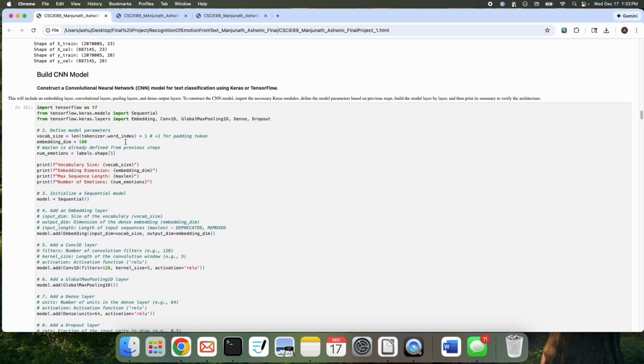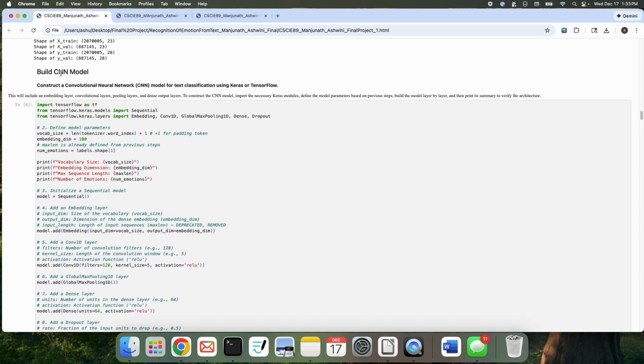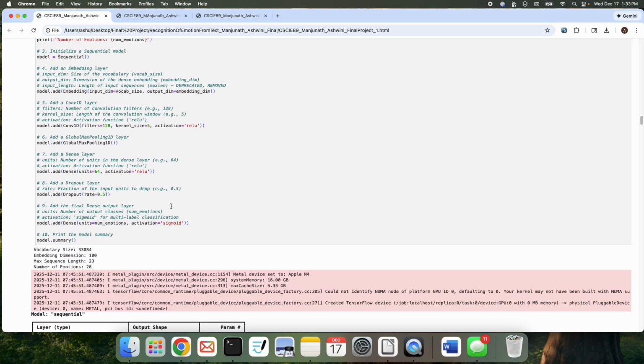So I tried first with a CNN model. Basically, I wanted to see how well these models can capture and recognize the emotion from the text. And then later I compared it with BERT, RoBERTa, all those models which are much more evolved and meant for emotion analysis, but we'll see that in the later part. So I started with the CNN model though.